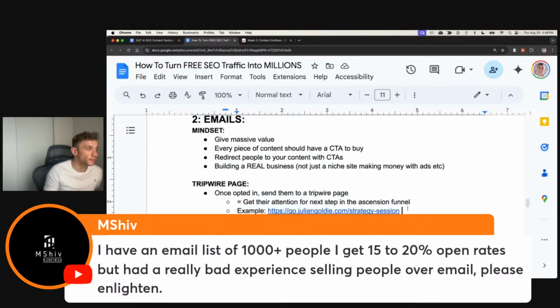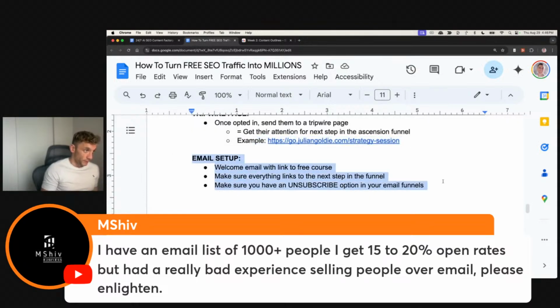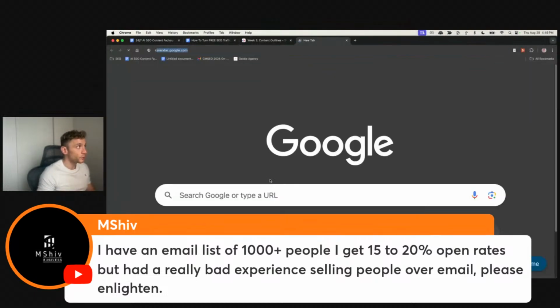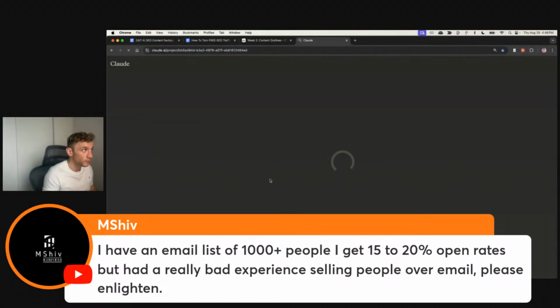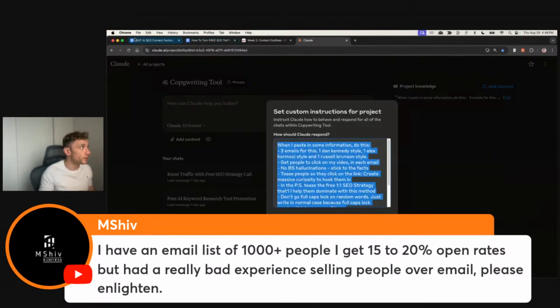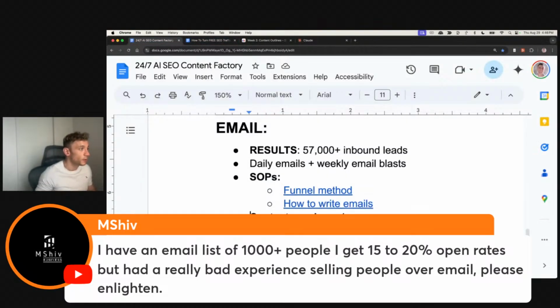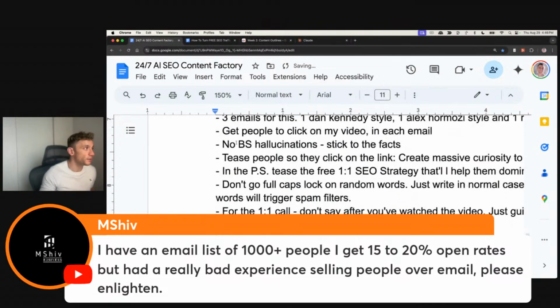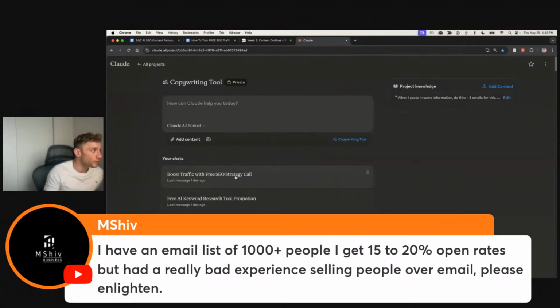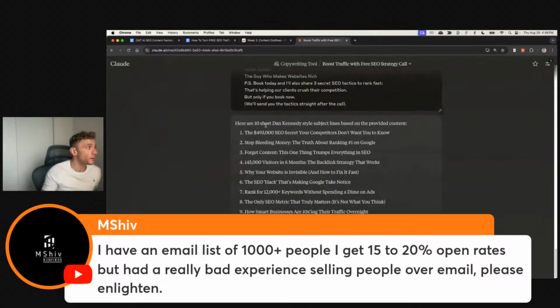Also, when people opt in to the emails, we have a tripwire page that looks like this. And then there's a few different options right here on the email setup. Now, usually what I do when it comes to email copywriting is I will use a tool like this, and I'll actually take the prompt and put it inside the video notes from today for generating emails. So if you want to know my exact prompt for generating emails, which you can see right here, I've got it. And I'll show you some examples of content I produced earlier today.